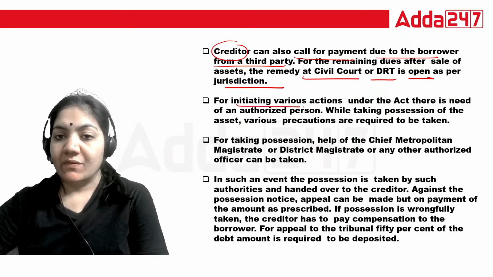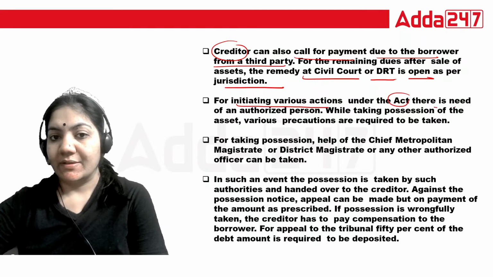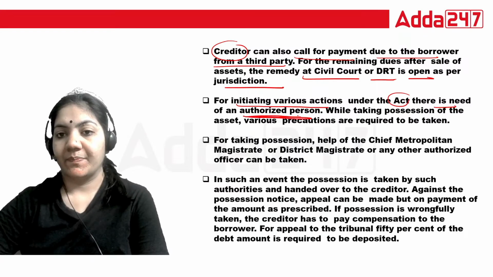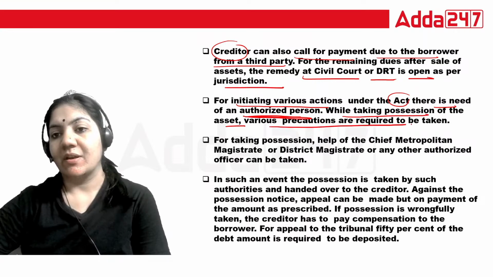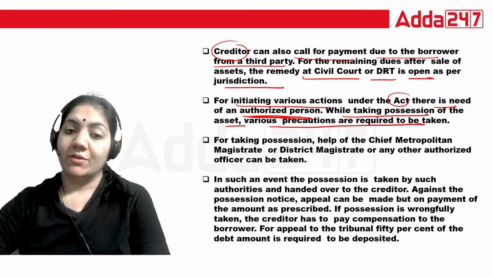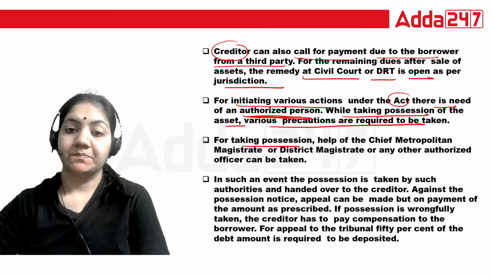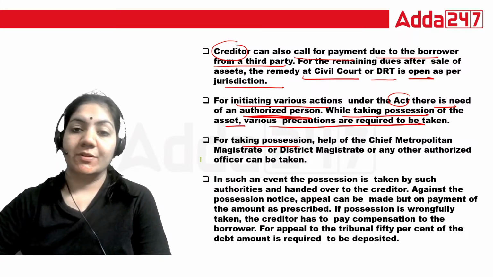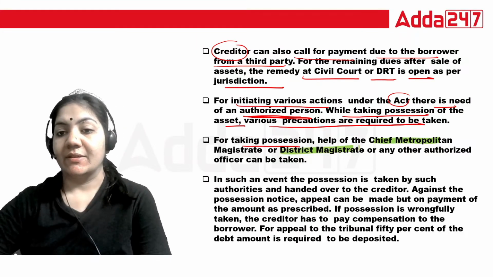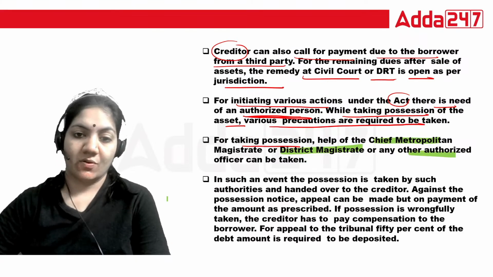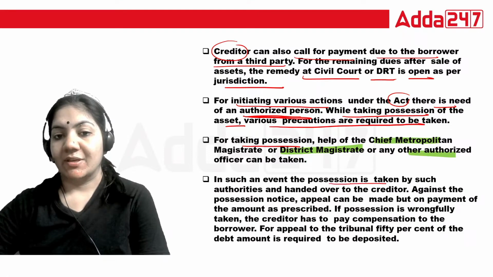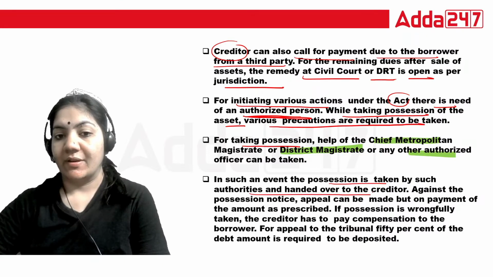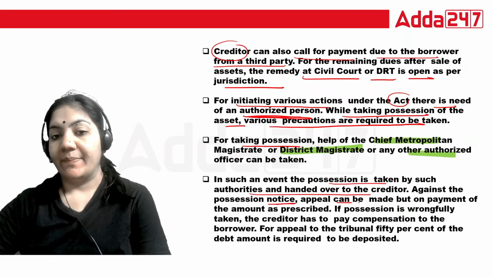For initiating various action under the Act, there is a need of authorized person. While taking possession of assets, various precautions are required. Yes. For taking possession, help of the Chief Metropolitan Magistrate and District Magistrate or any authorized person is required. Exactly. In such event, the possession is taken by such authority and handed over to the creditor. Against the possession notice, appeal can be made.